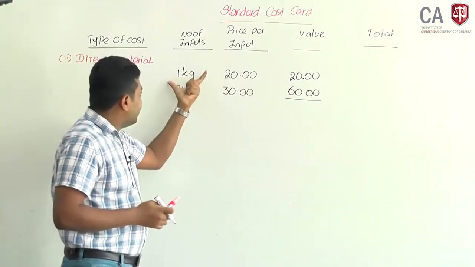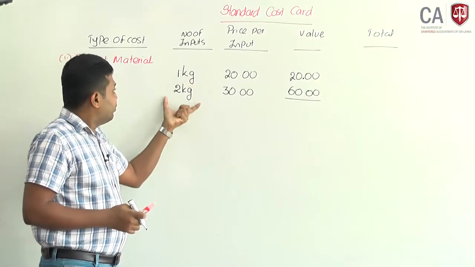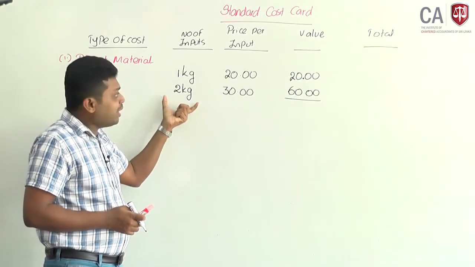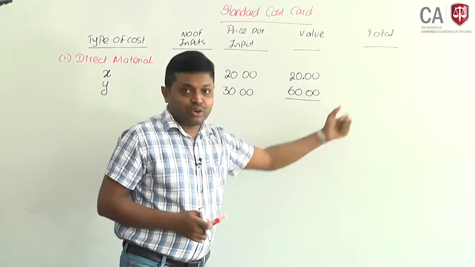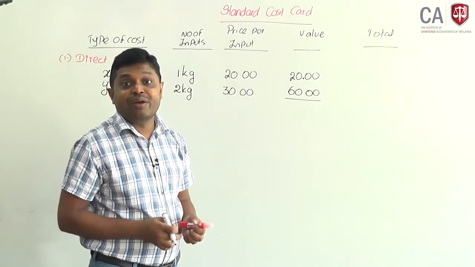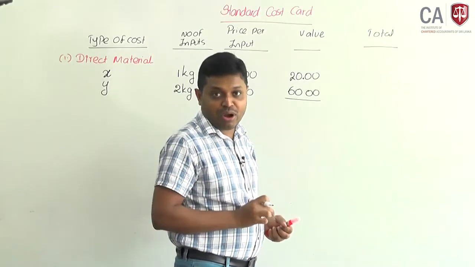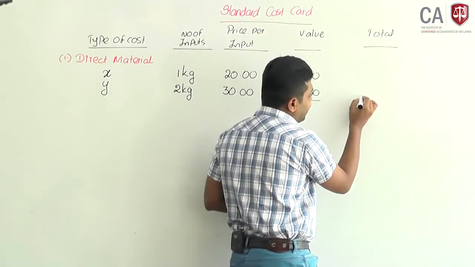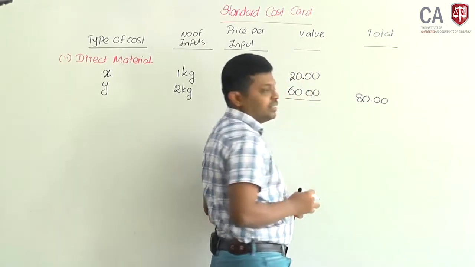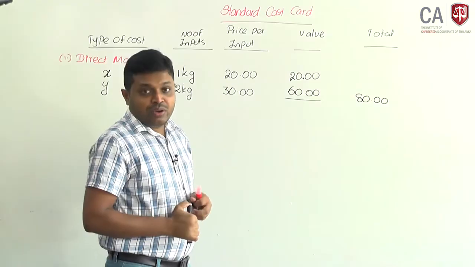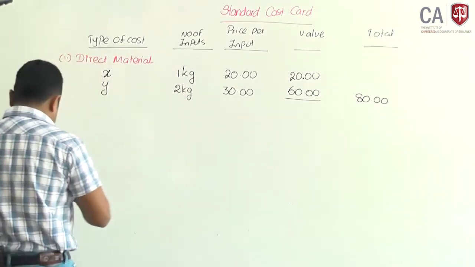Then you can calculate direct material based on the specification. It requires 1 kilogram of material X and 2 kilograms of material Y. Altogether, a total material cost of 80 rupees we have to incur per unit of output. Therefore, direct material cost per unit is 80. Okay, then the next cost item, direct labor.